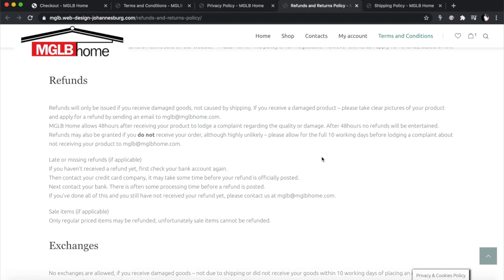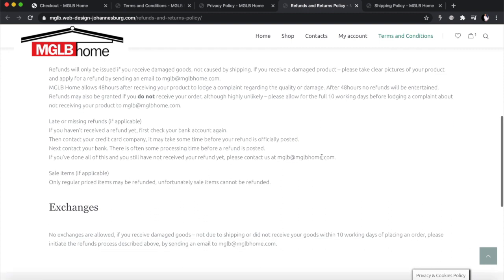But if you are happy about your mode of tracking and you are happy that your clients are going to receive, you've got to have this in your terms of service. What happens in the case of a refund? And another possible area where you want to give a refund is if they receive substandard items. Okay, so if somebody ordered a cushion and it arrived and got a nice big hole in it, and they take a picture of it, they send it to you, you can process them a refund, okay? Or send them another one, whatever.